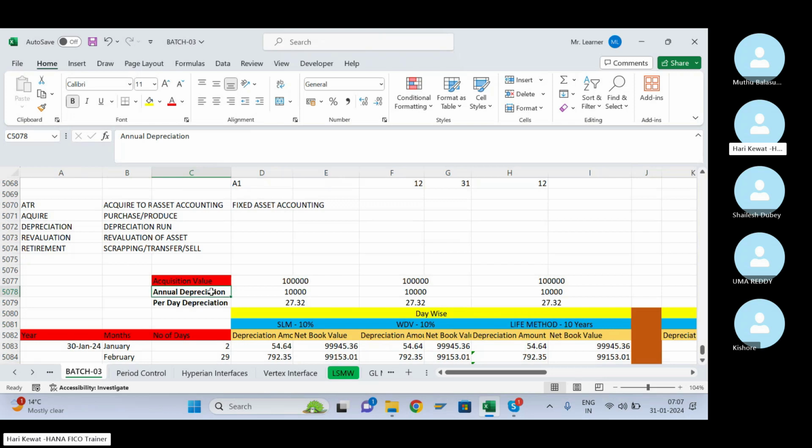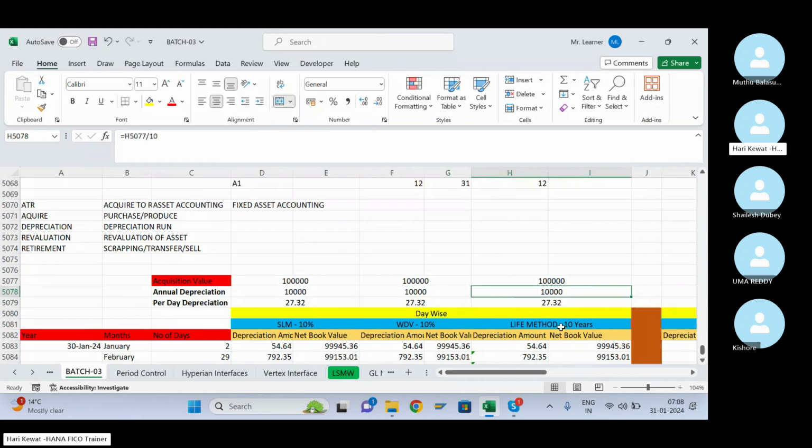Now how will depreciation be calculated for the SLM method? First you have to calculate the annual depreciation. You multiply the acquisition value by the percentage. So annual depreciation is 10 percent of 1 lakh rupees, which is 10,000. Similarly for WDV, 1 lakh multiplied by the WDV percentage, so here also 10,000 rupees annual depreciation.